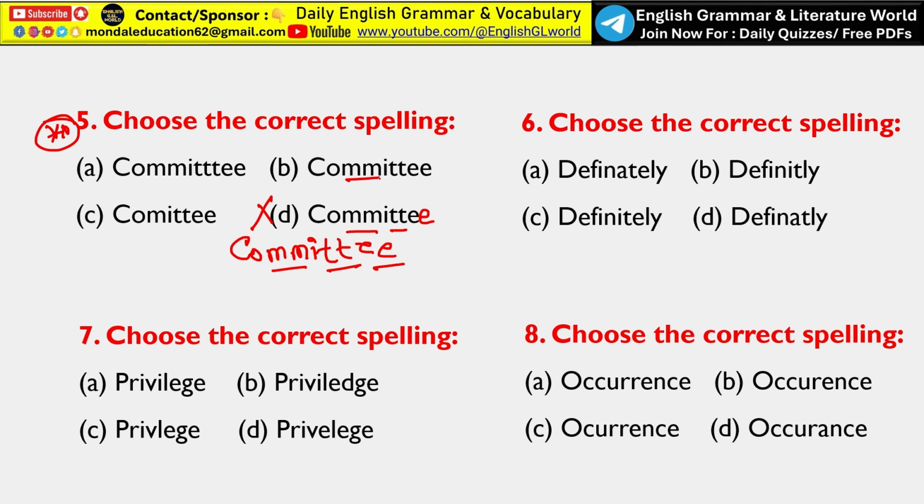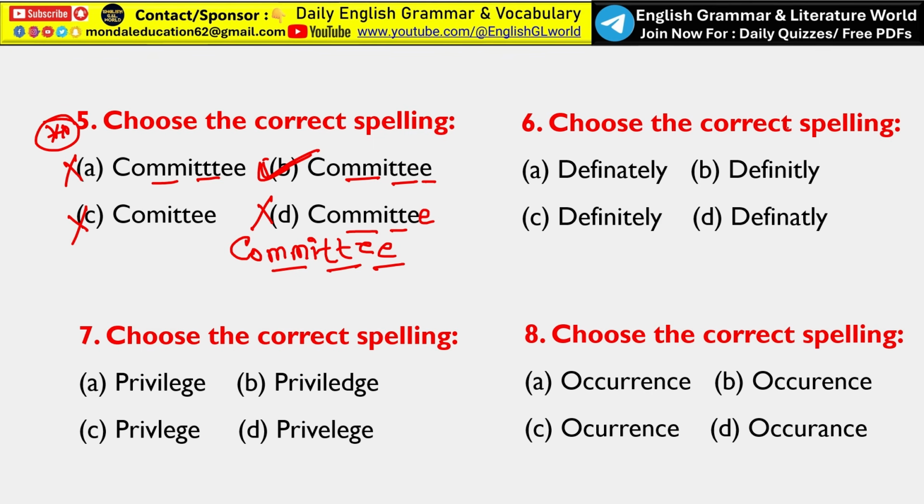Here double M, double T and double E are also given, that means option B is the correct answer. But look, here double M and triple T is given, so that is totally wrong, and option C should be eliminated. So only option B is the correct spelling.